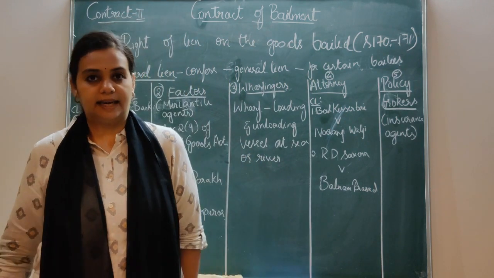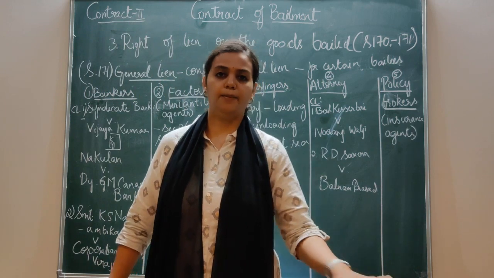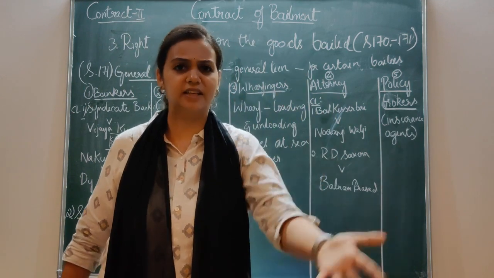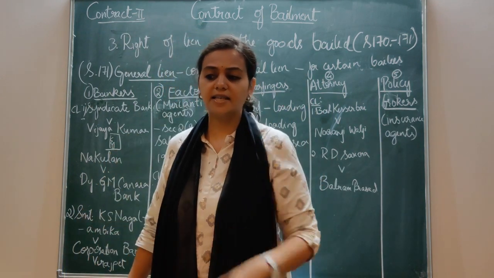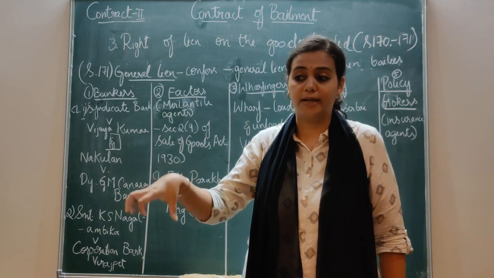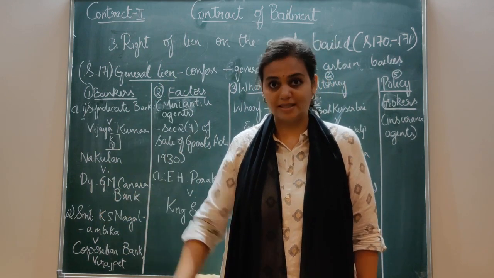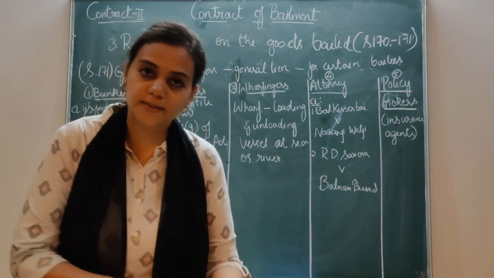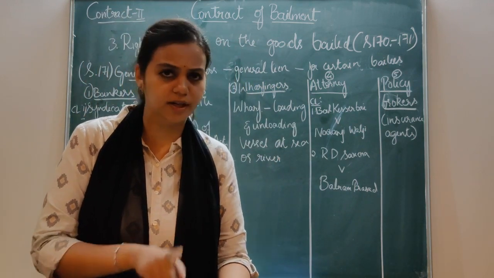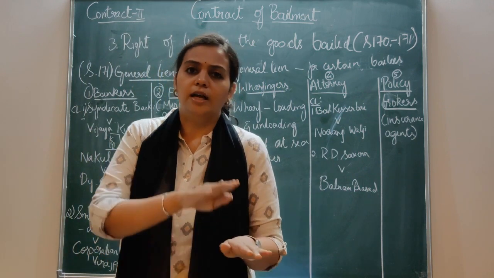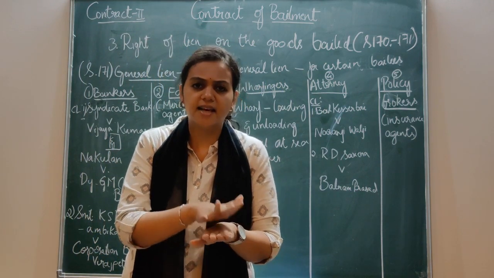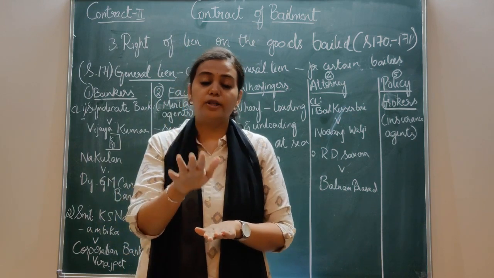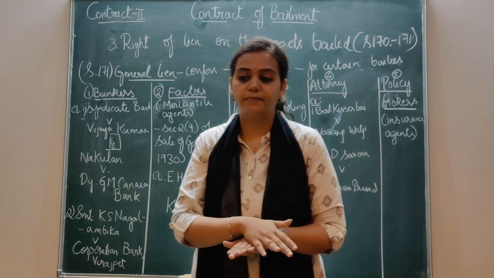Now, in case the principal doesn't pay him properly, or doesn't give him commission, or doesn't give any salary for him, then he has a right of general lien on the goods that belong to the principal. Got it? Those goods are in his possession. By the very definition, you know that the goods are in his possession. So when the goods are in his possession, he can exercise the general lien on those goods and recover any amount due from the principal.